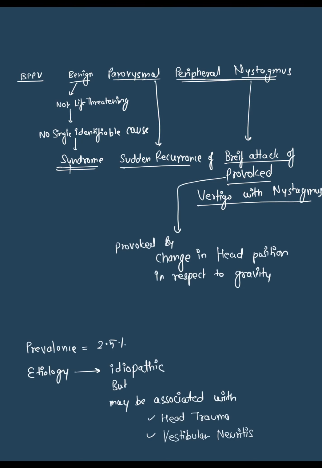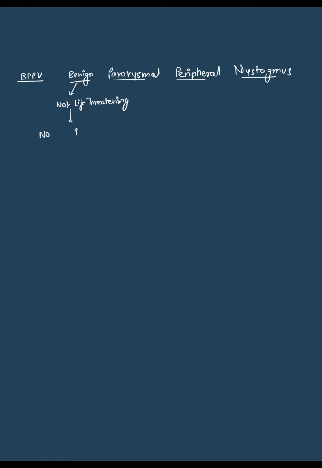BPPV. What is BPPV? First, the word BPPV means benign paroxysmal positional vertigo. So what is it? The word benign means it is not a life-threatening condition, and there is no single identifiable cause we can find for BPPV. So we can call BPPV a syndrome also.